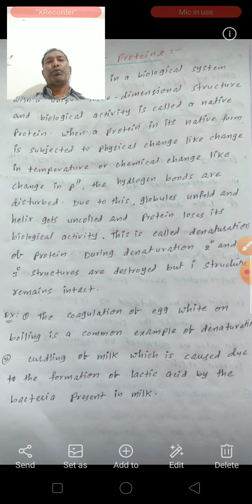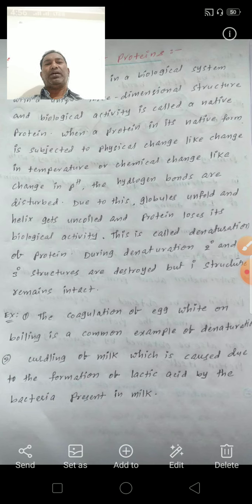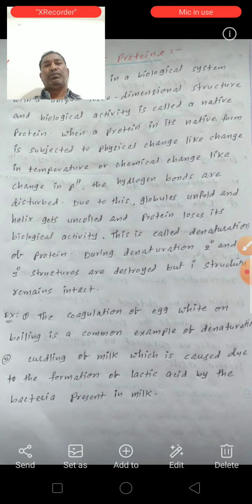So when a protein in its native form is subjected to physical change like change in temperature or chemical change like change in pH, the hydrogen bonds are disturbed. Due to this, globules unfold and the helix gets uncoiled.